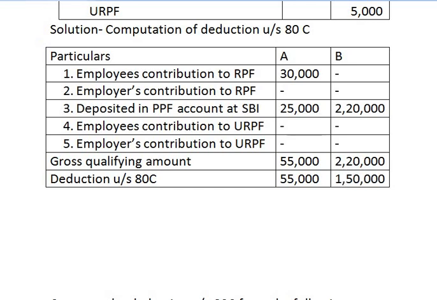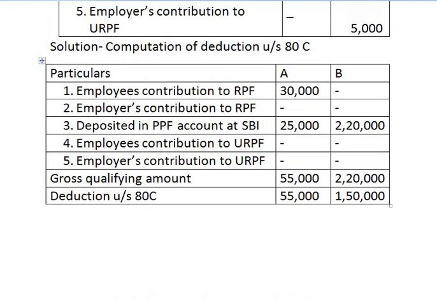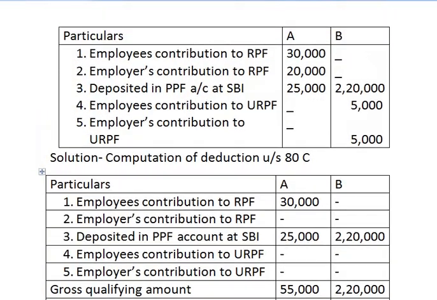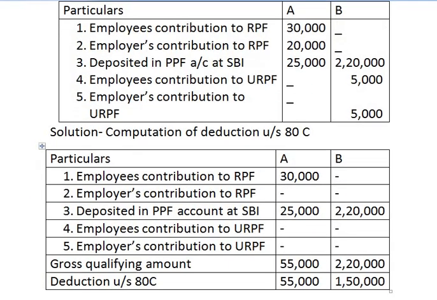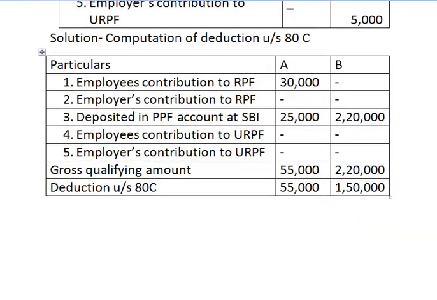Therefore, deduction under section 80C for assessee B is 1,50,000. This is one simple problem on deduction under section 80C, wherein different provident funds are given, that is recognized as well as unrecognized provident fund.